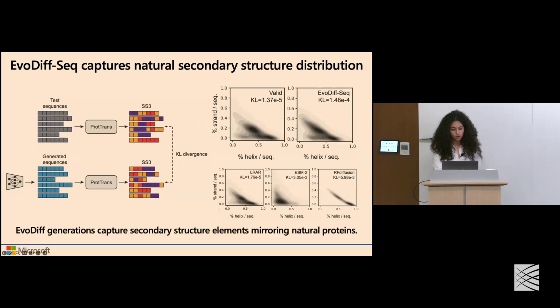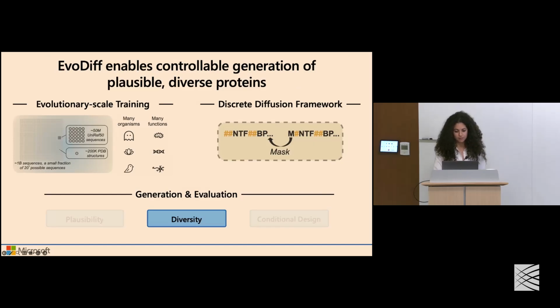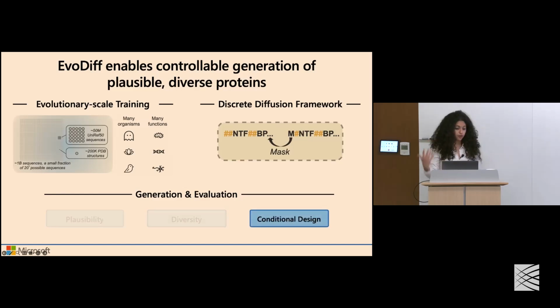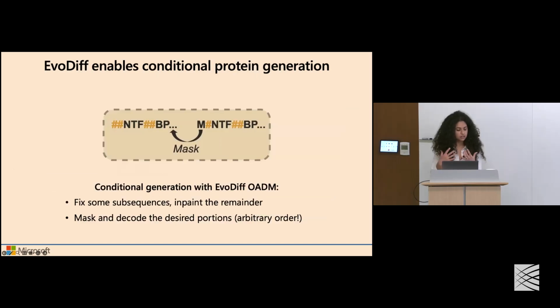Okay, so in the remaining 15 minutes or so, I want to focus the remainder of the talk on some of our first attempts at doing conditional design and conditional generation using our EvoDiff framework. And specifically, we leverage the fact that we are doing this order agnostic decoding and corruption to our advantage.